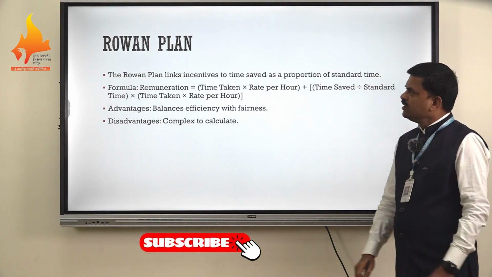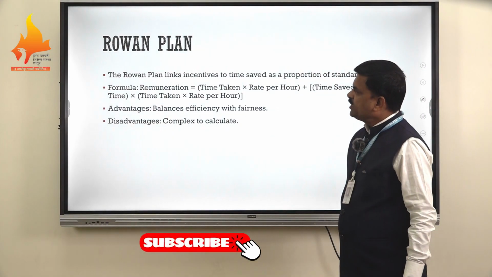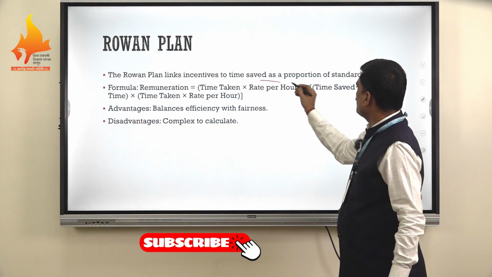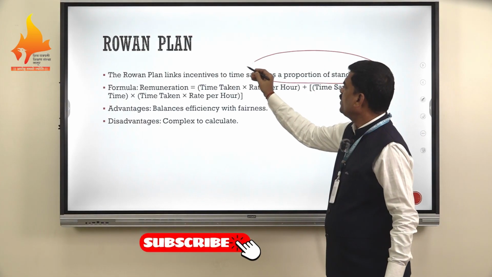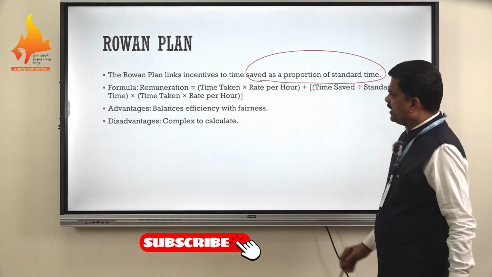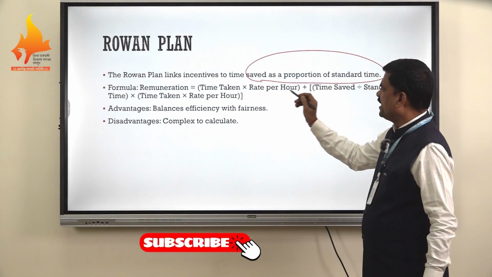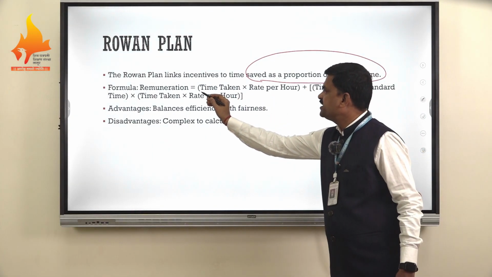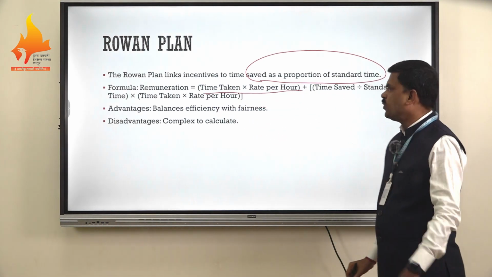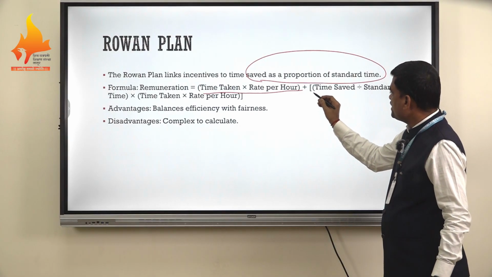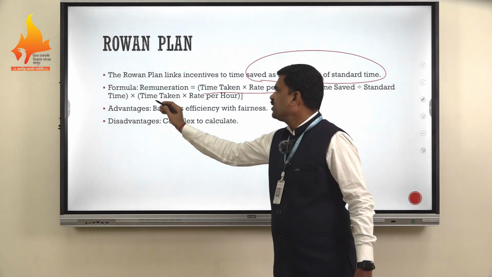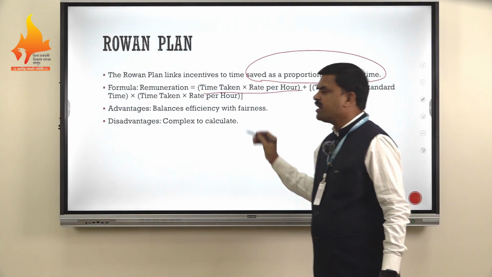Now the Rowan plan. This is another incentive plan. The Rowan plan links the incentive to time saved as a proportion of the standard time. Rowan introduced this incentive plan for workers' remuneration. The simple formula to calculate wages under the Rowan plan is time taken into rate per hour, which is the basic wage, plus incentive, which is time saved upon standard time into time taken into rate per hour.